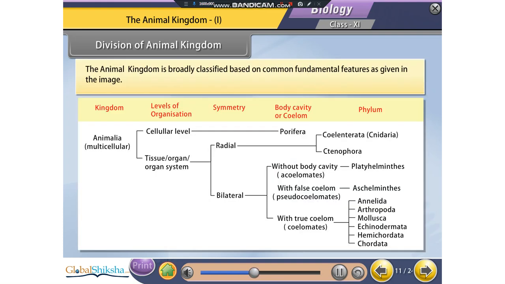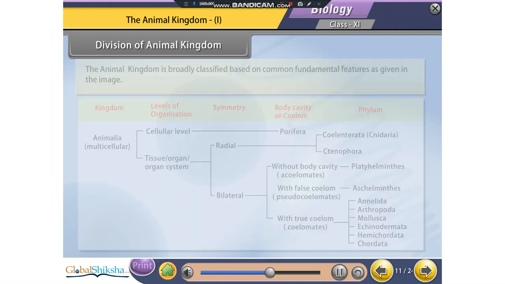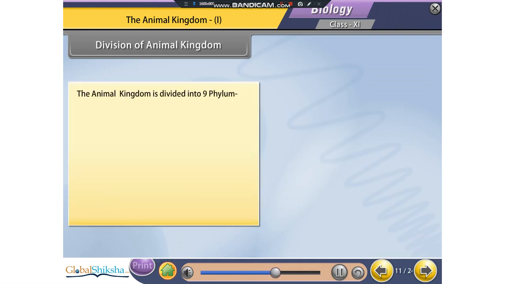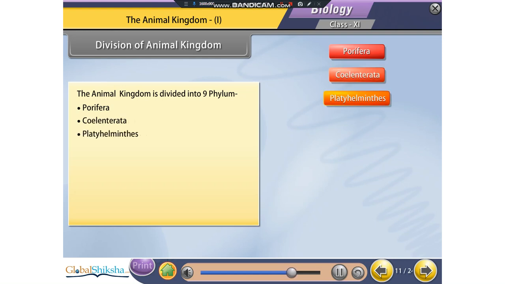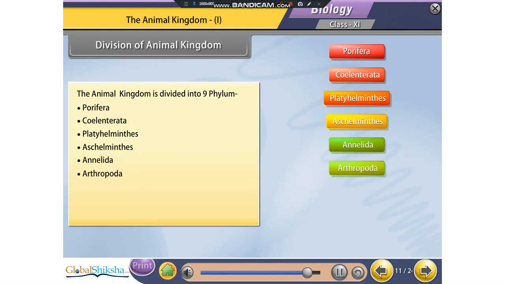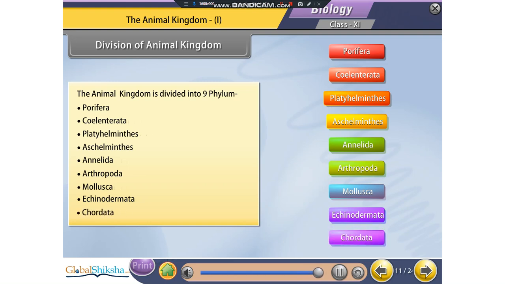The animal kingdom is broadly classified based on common fundamental features as given in the image. The animal kingdom is divided into 9 phyla: Porifera, Coelenterata, Platyhelminthus, Aschelminthus, Annelida, Arthropoda, Mollusca, Echinodermata, Chordata.